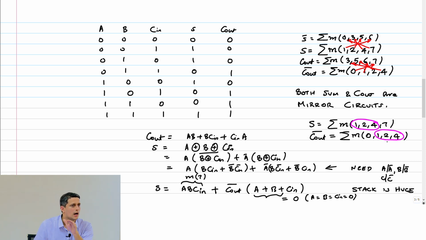But C out bar will give you the wrong answer for minterm 0. Right? Because C out bar is equal to 1 when the minterm is 0, that is 0, 0, 0. I get a carry out bar of 1, but my sum should be 0. So in that case, I have to kill the carry out bar. How do I kill the carry out bar? I'll tell you what we are doing.